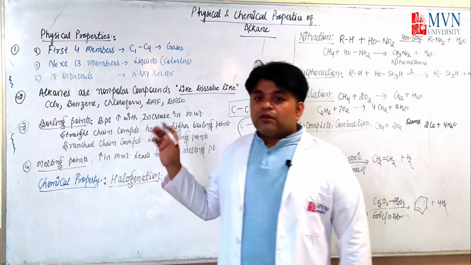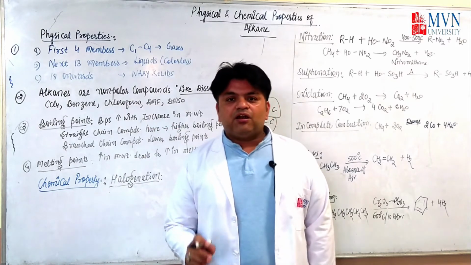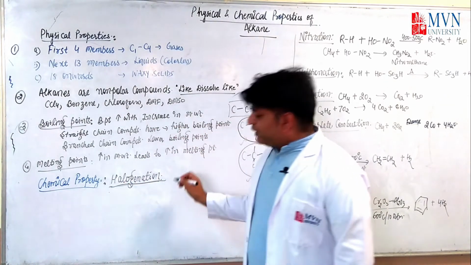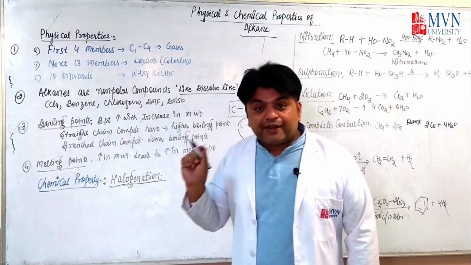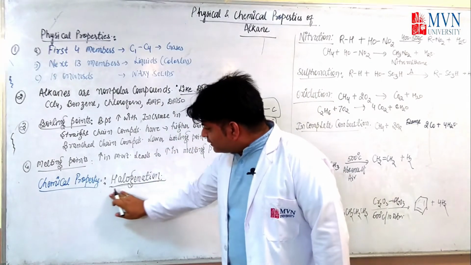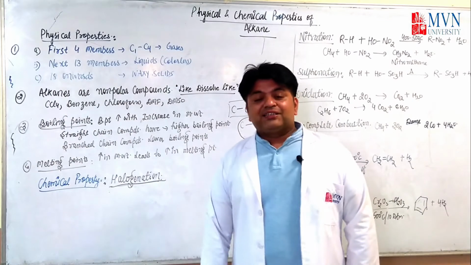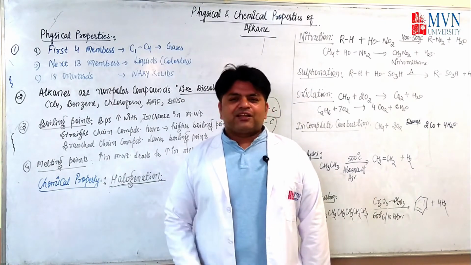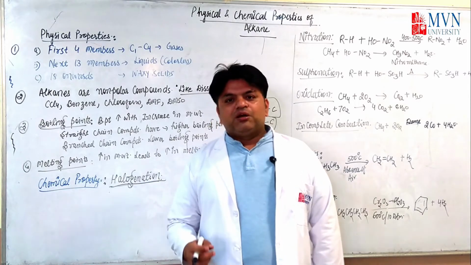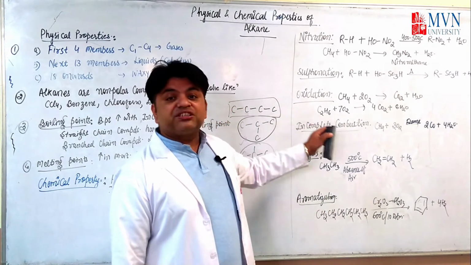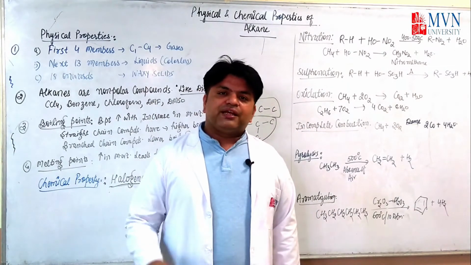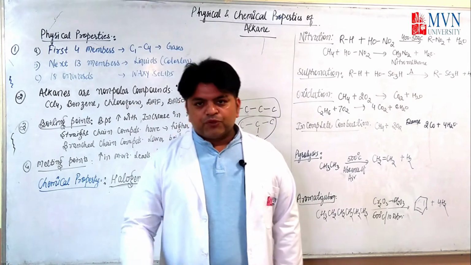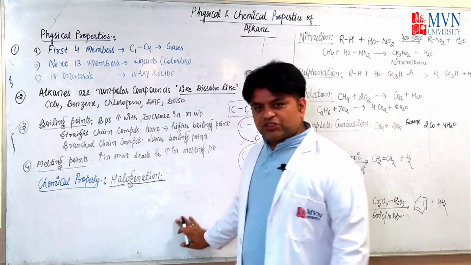Now the physical properties are over. Now it's the turn for the chemical properties. Students, if I talk about the chemical properties of alkanes, then we have to take this point in a very serious way, that is halogenation. There are a few points: first one is halogenation, second one is nitration, then sulfonation, and pyrolysis. Here you see oxidation is there. Two kinds of oxidation are there: combustion reactions and incomplete combustion reactions. So first of all, we will study halogenation reaction.